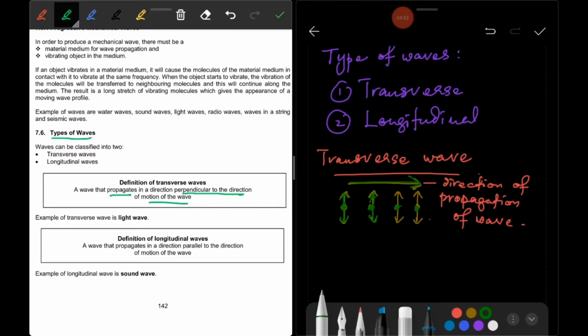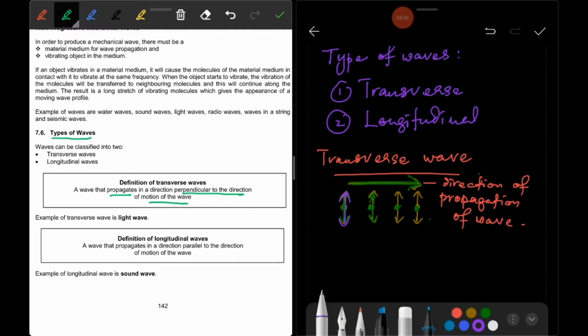So the movement of the particle in the medium, or the vibration of the particle in a medium, is always perpendicular with the direction of the propagation of wave. That means the movement of the particle in my sketch here is up and down, vertically, and the propagation of wave is horizontally.